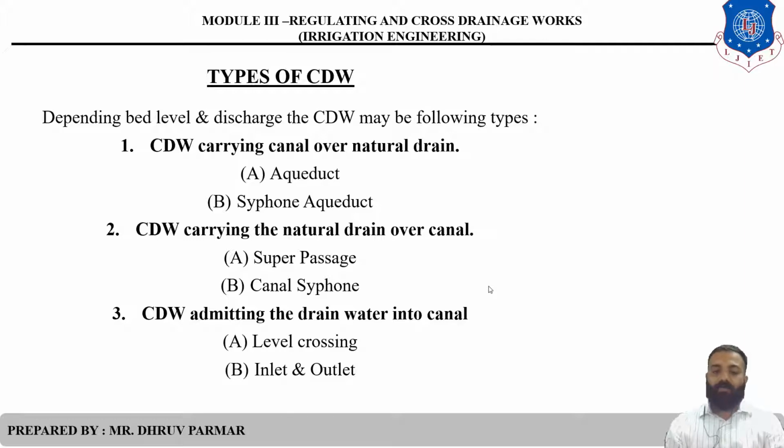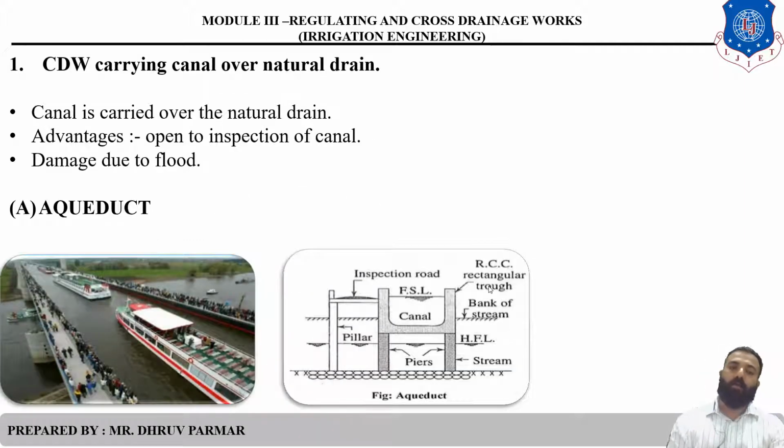So the first type is called cross drainage work, canal over natural drain. So the canal is carried over the natural drain. So what are the advantages? First, the canal is open to inspection and there is less damage due to flood. So this first type of CDW, carrying a canal over a natural drain, is called an aqueduct.